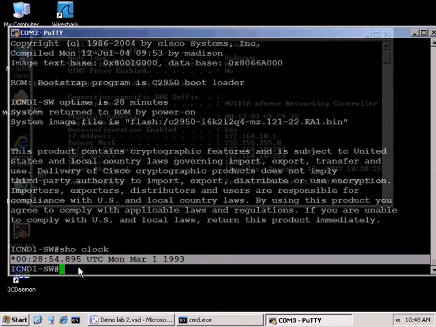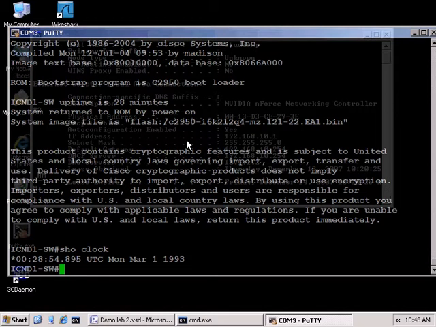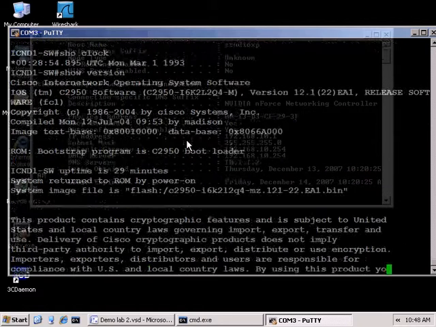All right, so back to our show command. So we did show version, and we got to see the Cisco IOS software. And actually, I exited out of it, so let me go back here. So show version, I'm going to hit spacebar.